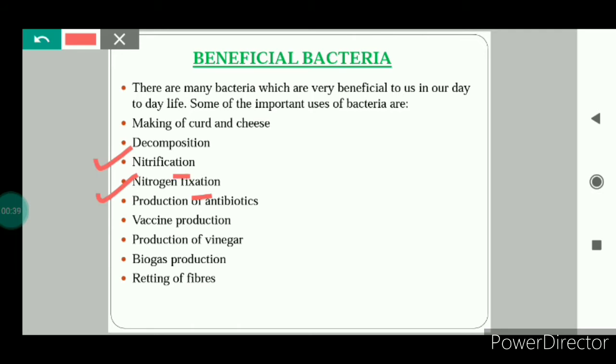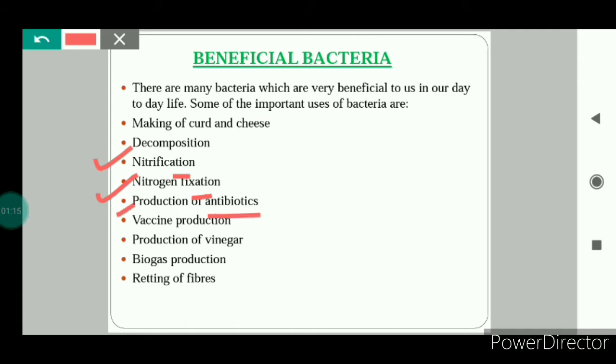Next is nitrification. Proteins from the dead and decaying matter are first converted into ammonia by the ammonifying bacteria and then converted into nitrates by the nitrifying bacteria. And these nitrates can be used by the plants for making proteins. So we can see here that bacteria are very useful in the process of nitrogen fixation and in the nitrification process. These terms, nitrification and nitrogen fixation, will be more clear when we discuss the nitrogen cycle at the end of this chapter.